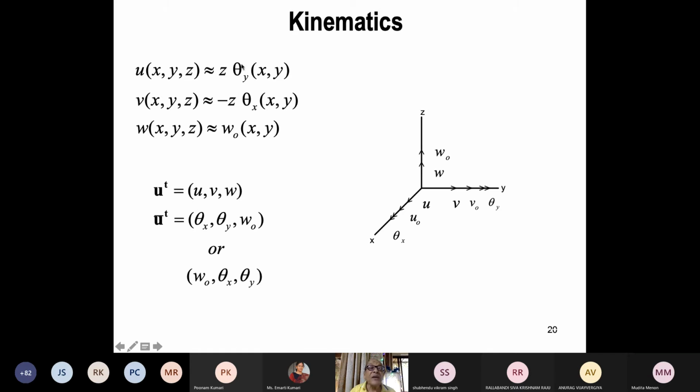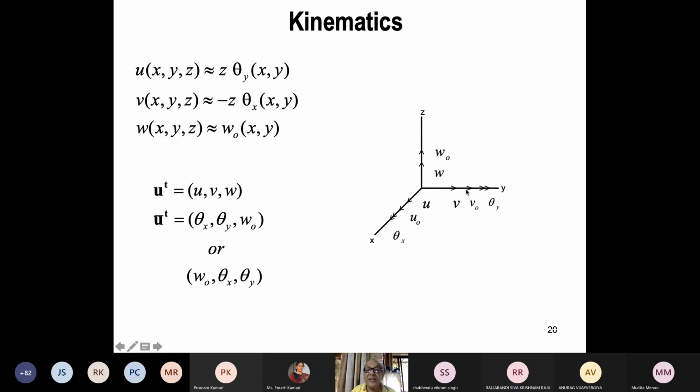Now in many derivations, we also use theta x, but then you have to know the definition of theta x. There the definition will be different. Now the way I have shown here, theta x, theta y: the rotation about the y-axis will be theta y, and that will cause U displacement. And in the V direction, it is the rotation theta x.